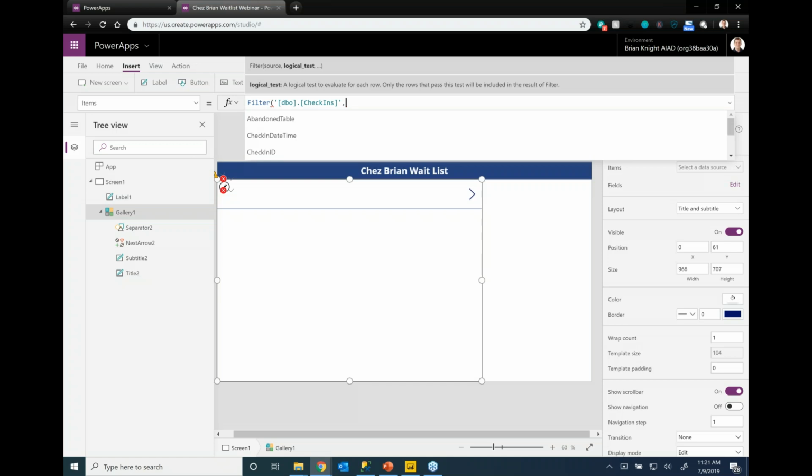I don't need a data set at all, actually. I could do something called a collection, which is an internal data set to PowerApps only, and it's only available inside that app. So you can do it a number of ways. I chose the SQL Server though, so I can build reports on it also. All right, so good question, Denise.